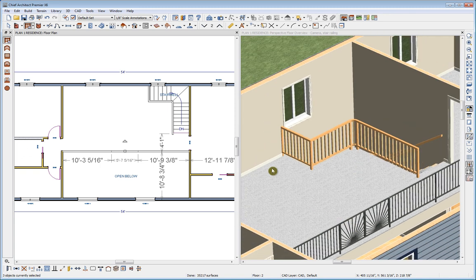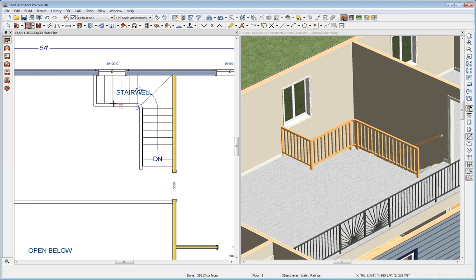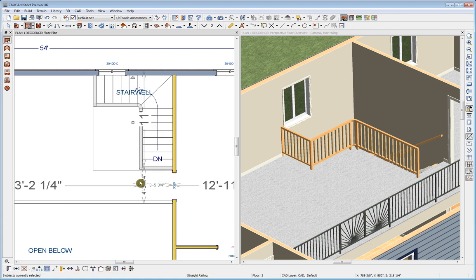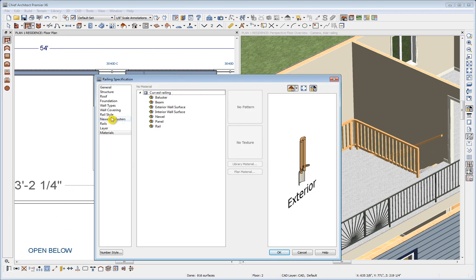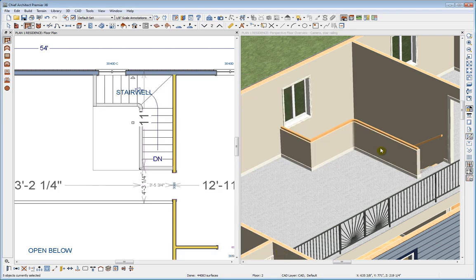Now let's look at how we can control the railing cap overhang. Press Escape here in Plan and wheel into the stairwell. And I want to select all of the stairwell railing walls that are now balustered. So I should be in the right tool mode. I'll just shift drag, selecting the group. We'll open them. We'll go to rail style to change to the solid style. Let's click OK and notice the change in our 3D view.